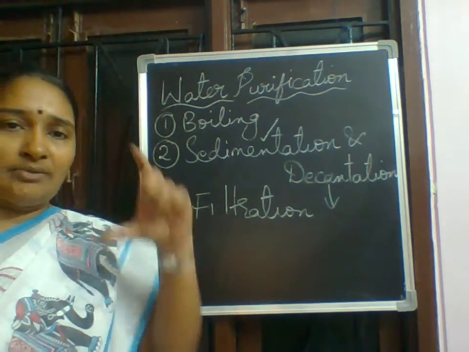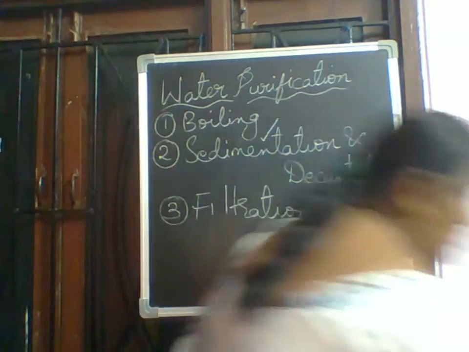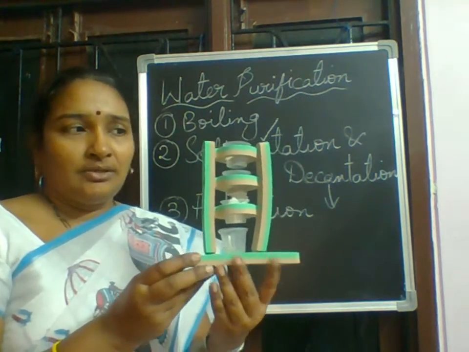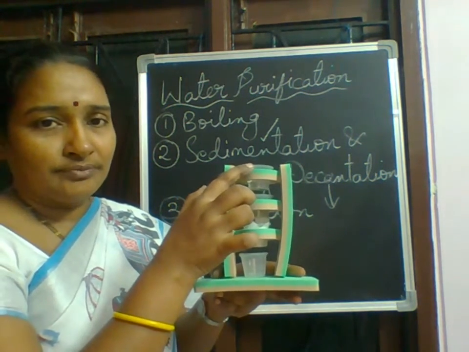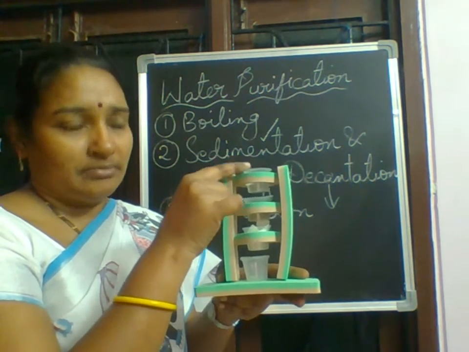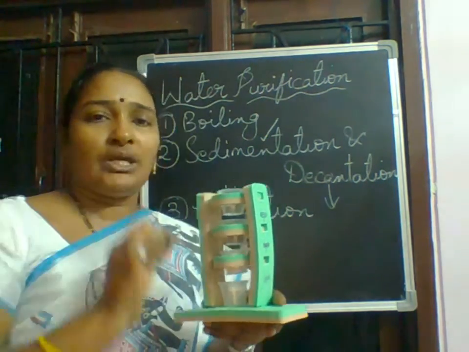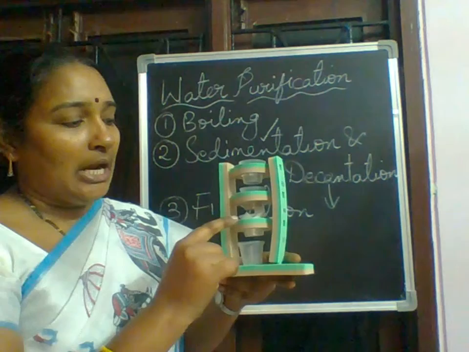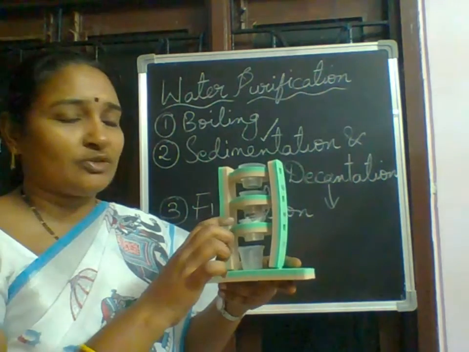Now I have prepared a setup that I'll show you. I have taken 3 pots. This is the filtration activity. In the first pot, there is already a small hole. In that container, I poured gravel. Gravel means very big stones. In the second container, I poured sand, a little bit coarse. And in the third container, I took fine sand, which means small particles of sand.